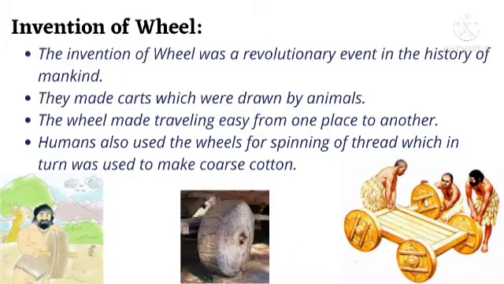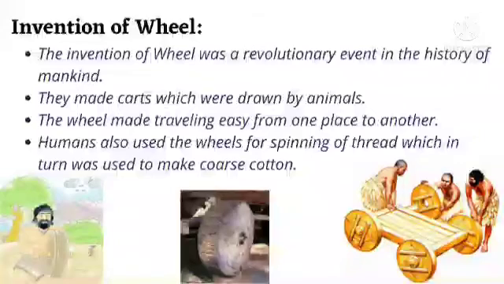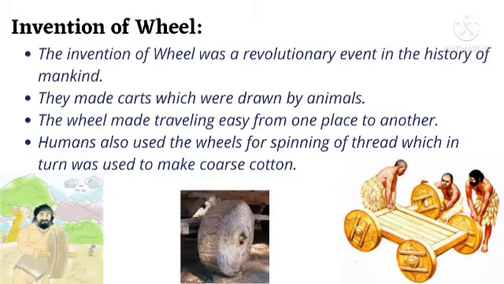The wheel was invented in a long drawn out process which happened over a few stages. So actually what were those stages? Initially the early human beings placed logs of wood beneath heavy objects so that they could move the objects easily from one place to another. Okay, I have even given a photo, I think it's in the last slide, so you can check that picture.